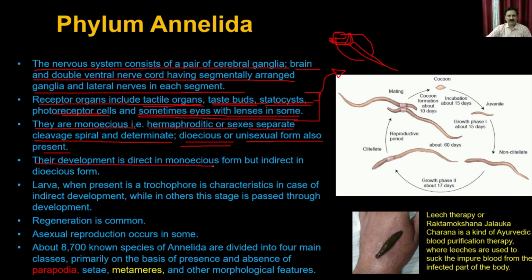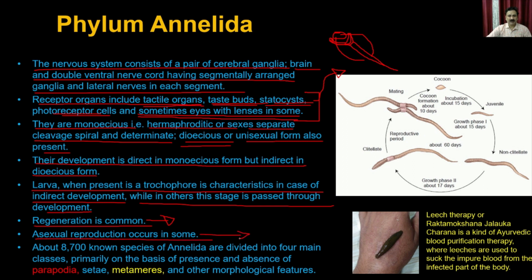The development is direct in the monoecious form, but indirect in the dioecious form. So the development is also different depending on whether the animal is bisexual or monosexual. The trochophore larva is characteristic of indirect development, while in the other, this stage is passed through within the development. Regeneration is very common, and they have a very high power of regeneration. Asexual reproduction occurs in some of the animals, which reproduce in an asexual manner.